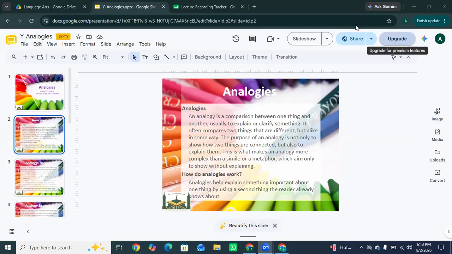Let's take an example: looking for a lost ring is like finding a needle in a haystack, meaning it is very difficult to find. So basically it explains something difficult by comparing it with something familiar. It also helps you to understand ideas more easily.